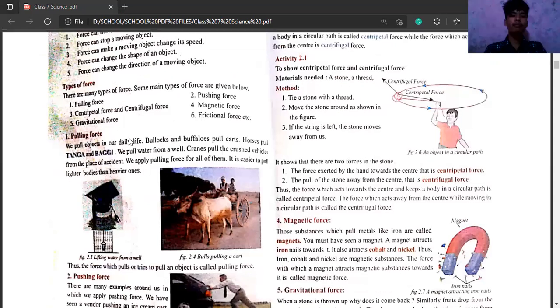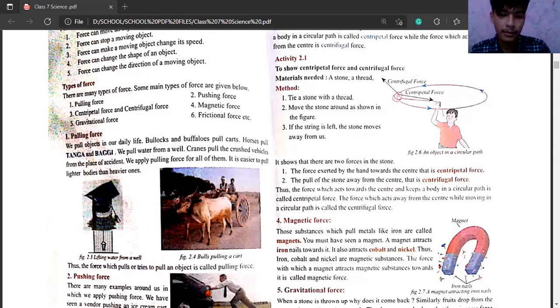Okay, now you can tell me what are the types of force which you know. What is the force? Magnetic force, gravitation force, pushing force.